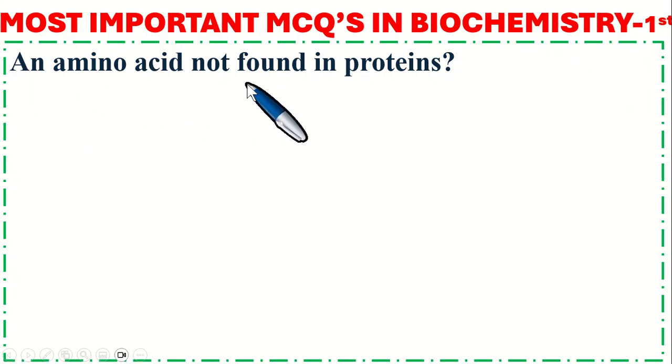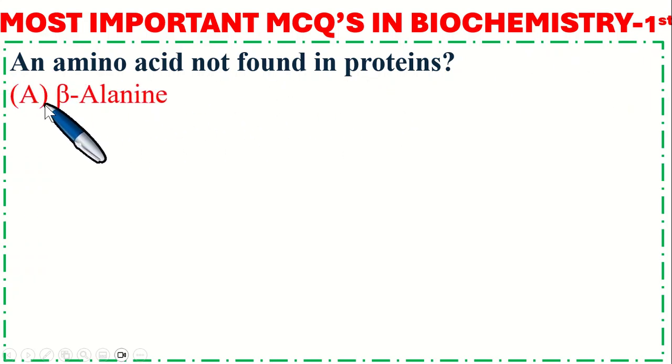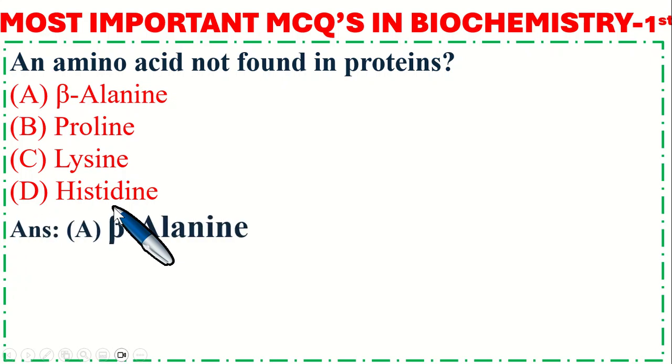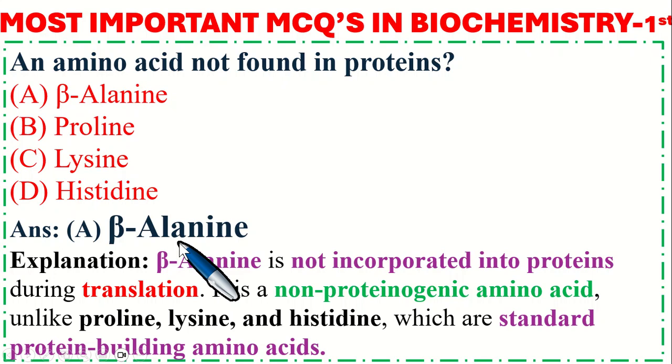An amino acid not found in proteins. Option A beta alanine, B proline, C lysine, and option D histidine. So the correct option is A, beta alanine. Explanation is beta alanine is not incorporated into proteins during translation. It is a non-proteinogenic amino acid unlike proline, lysine, and histidine, which are standard protein building amino acids.